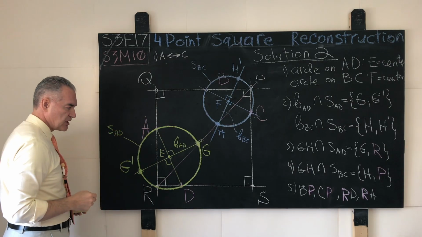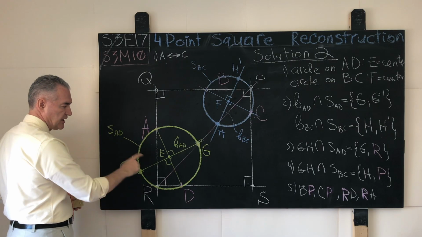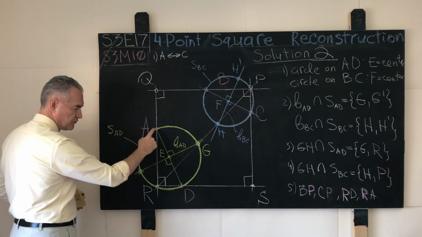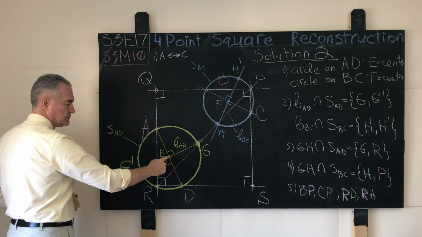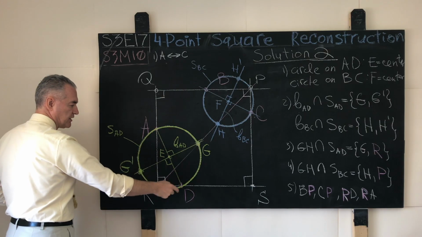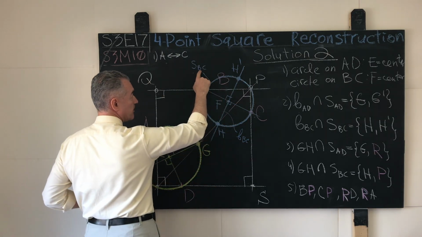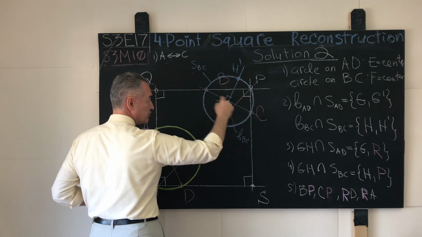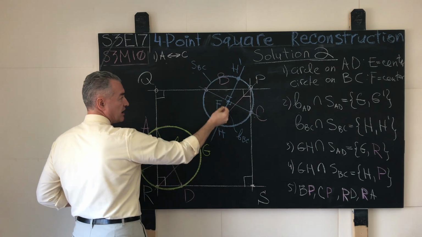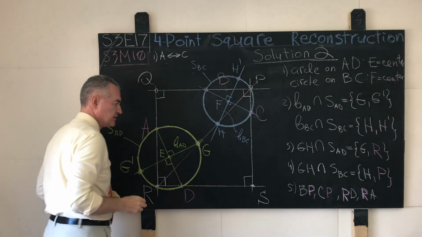Now, once we construct these helper circles, the helper circle SD has the point E, the midpoint of the line segment AD, as the center and evidently the length EA or ED as the radius. And the circle SBC, shown in blue, has the point F, the midpoint of the line segment BC, as the center, and the radius FB or FC taken as their distance.